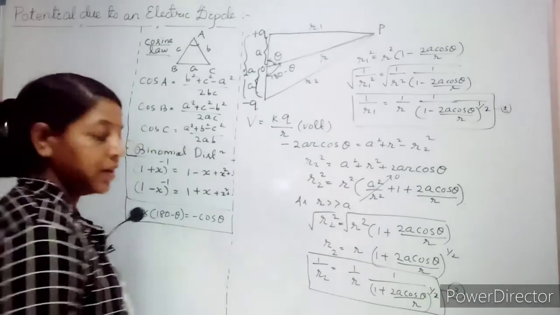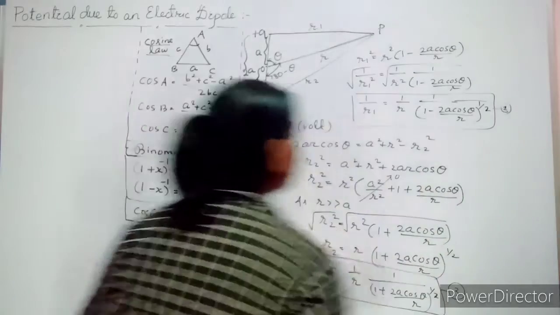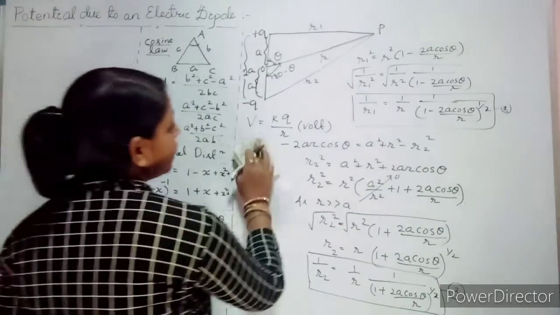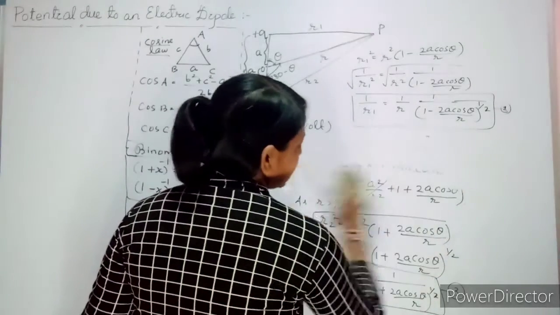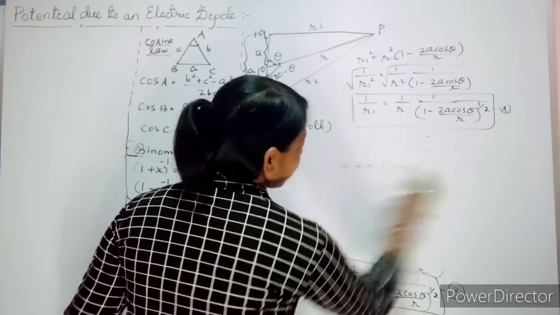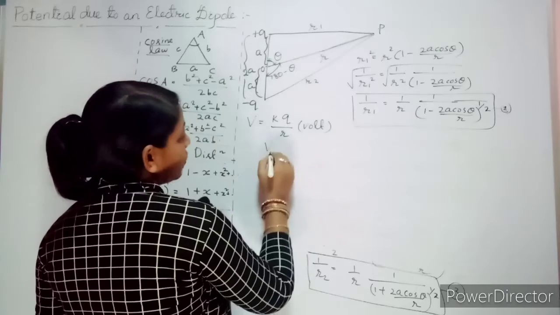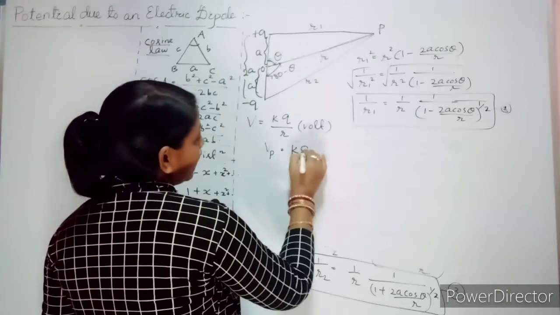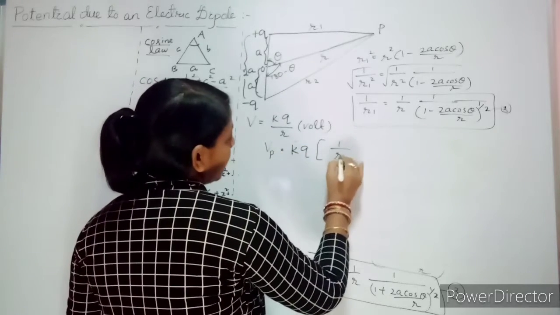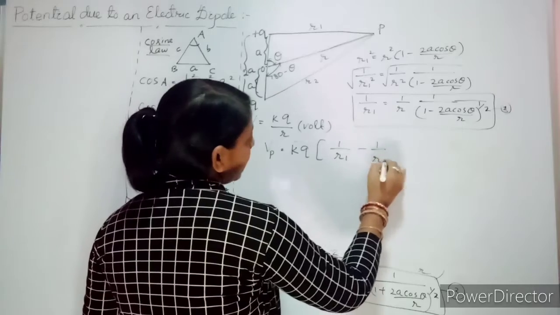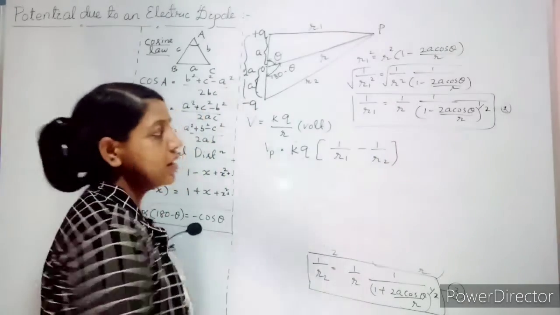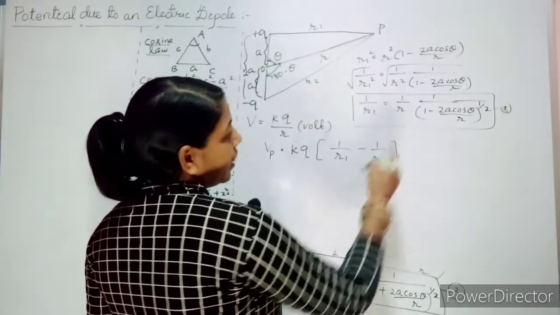Clear? Now let us substitute in the formula. What is our formula? Formula is nothing but our potential at point P equal to KQ times 1 by r1 minus 1 by r2. Clear? Now just substitute it.